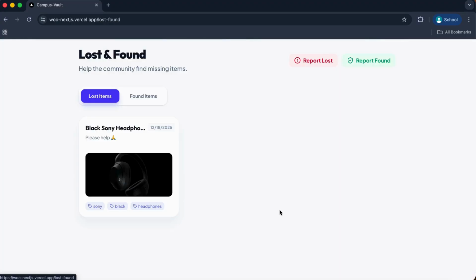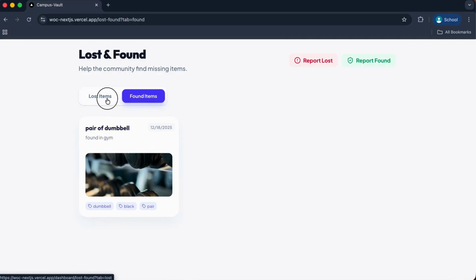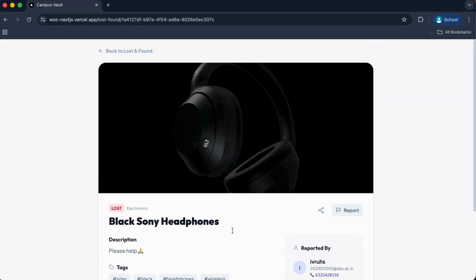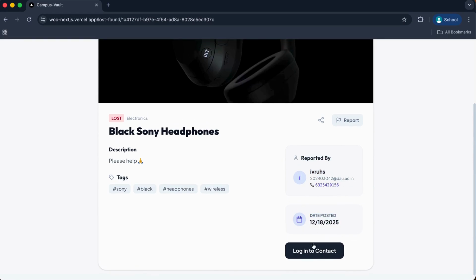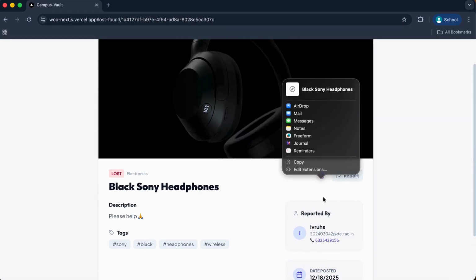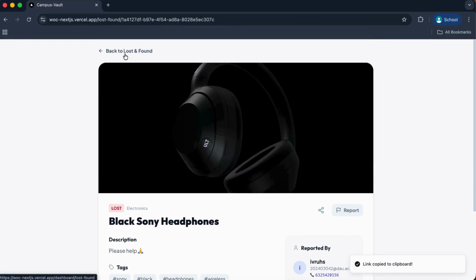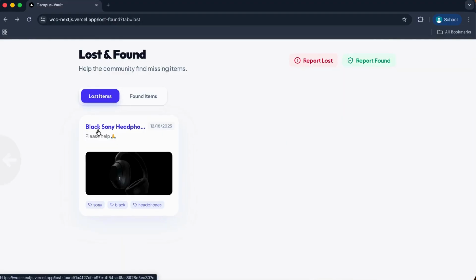Let's open the Lost and Found section. Here I can see currently I have only one lost report and one found item. If I go to the lost item, I can see it has been reported by this person, along with the date posted. To contact, I will have to log in. One thing that I can do here is copy the link and share it with any of my friends. Okay, anyways, now let's go back.